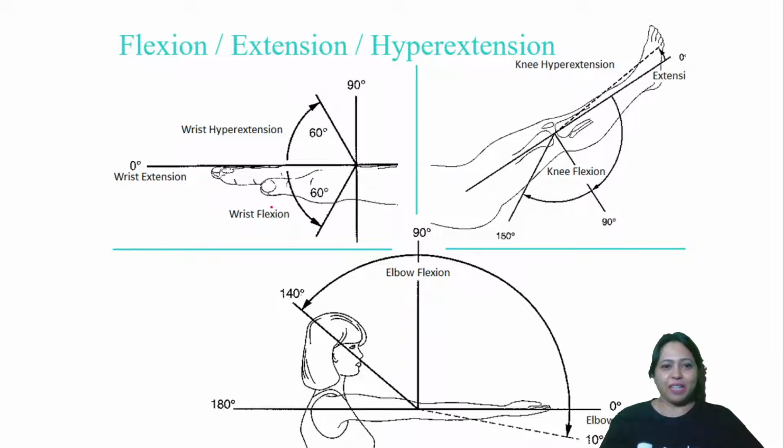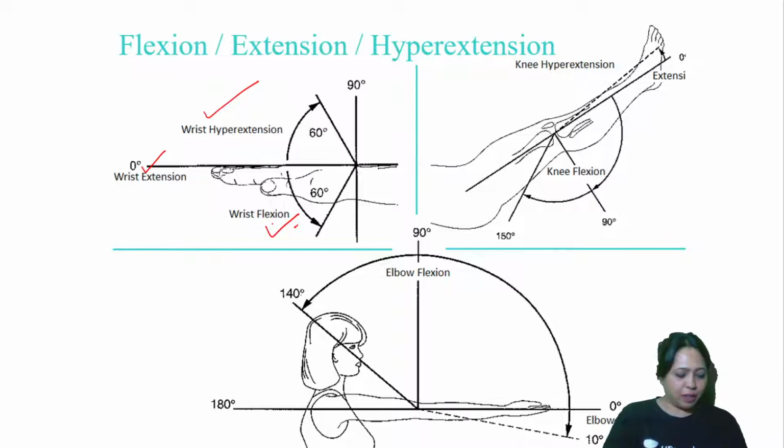So here we have wrist flexion. So you bring it closer, then it becomes a flexion. When you keep it straight, it becomes extension. When you move it beyond its anatomical position, then it becomes hyperextension. So you have all the three explained in one single diagram.